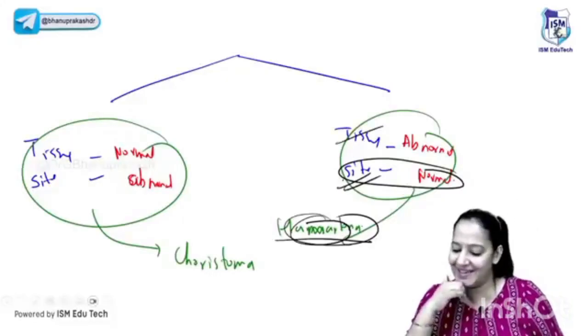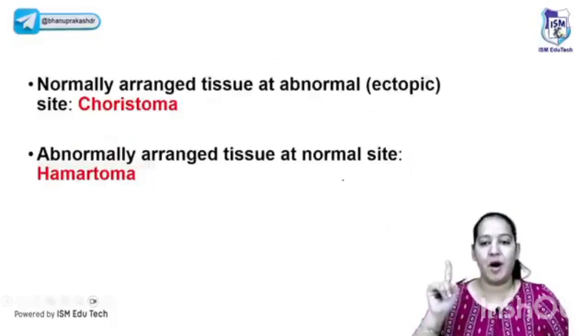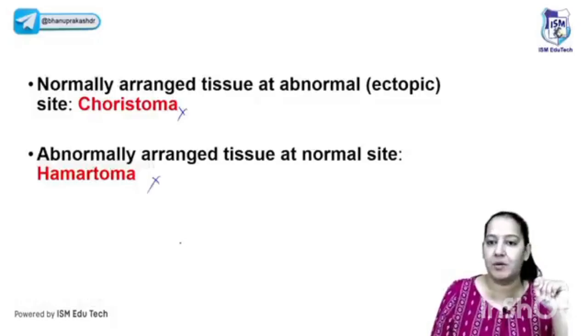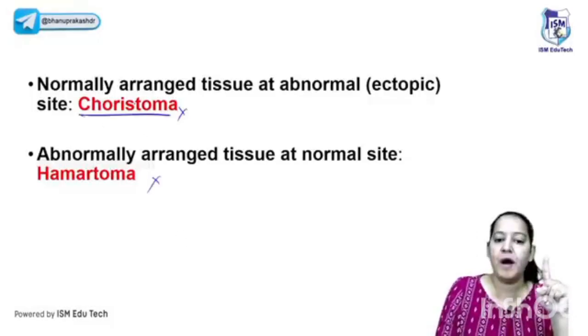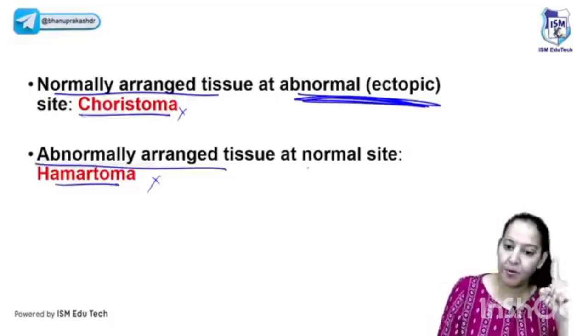Okay, so can we go ahead? Teratoma is something different. So please learn choriostoma and hamartoma. You get many questions on that. Let's summarize what we have learned. Neither choriostoma nor hamartoma is a tumor. Both are tumor-like lesions, but they are not tumors. In choriostoma, the tissue is normal, but the site is abnormal, that is ectopic. In hamartoma, the tissue is abnormal, but the site is normal.